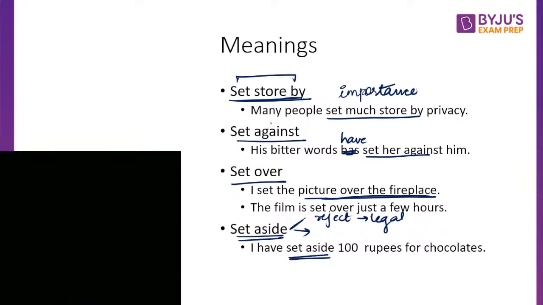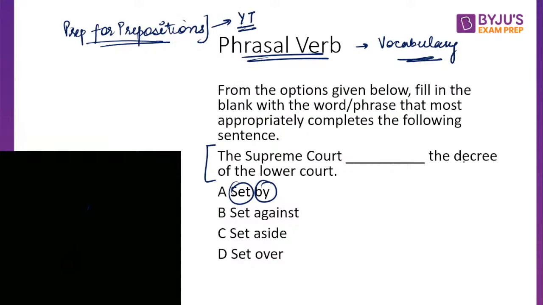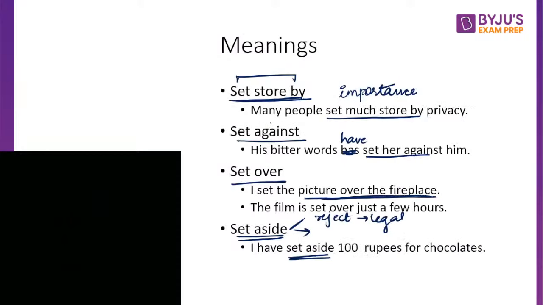Decree. What is decree? Yes, decree means a law. Okay, decree is basically, here it is a decision. It's a decision. Set aside the decision or verdict of the lower court. Right? A decision of the lower court. Something that was decided by the lower court. Yes, my bad. Decision or verdict. All right. I hope phrasal verbs are clear to you and we can proceed.